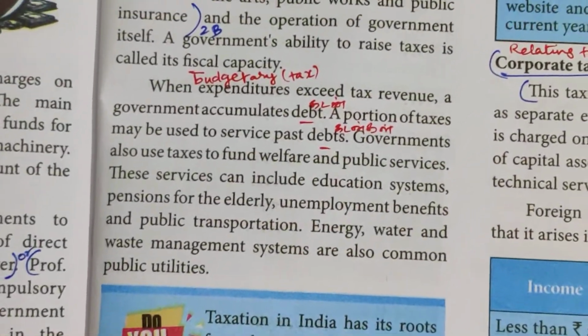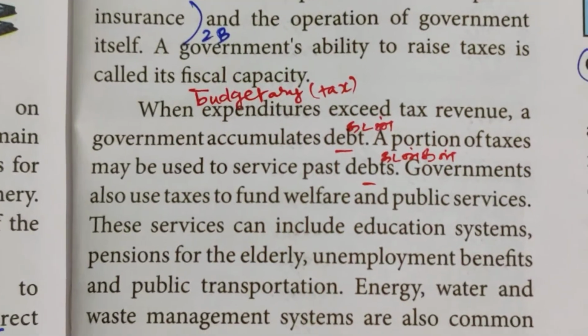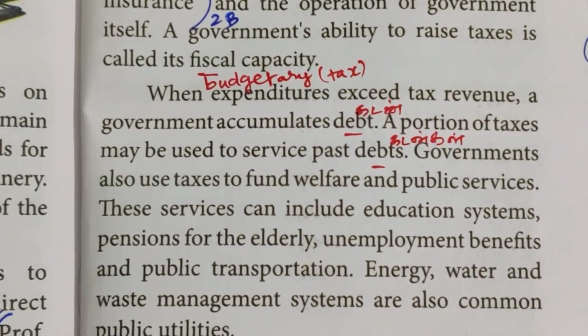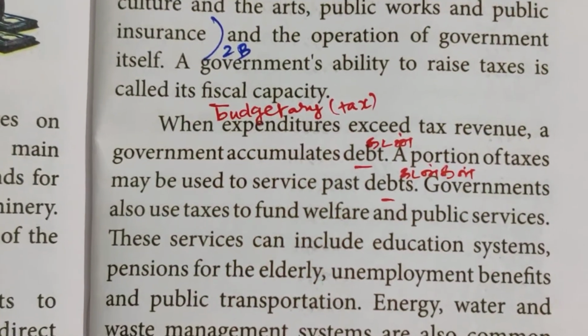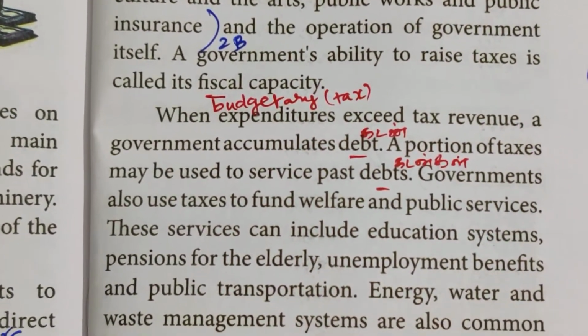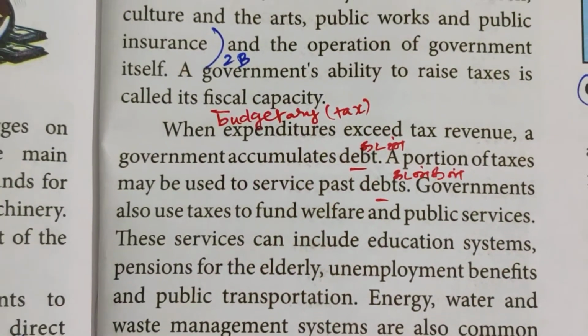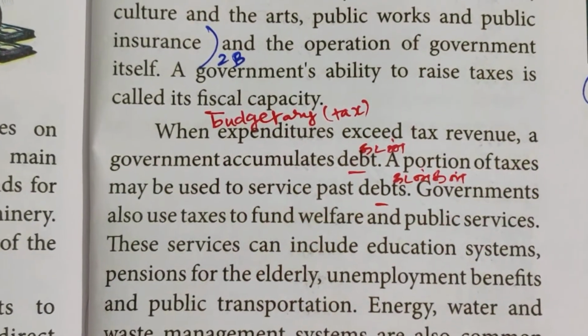So when expenditures exceed the tax revenue, a government accumulates a debt. Debt means kadan. A portion of taxes may be used to service past debts. So they are collecting tax to reduce the debts they borrowed.